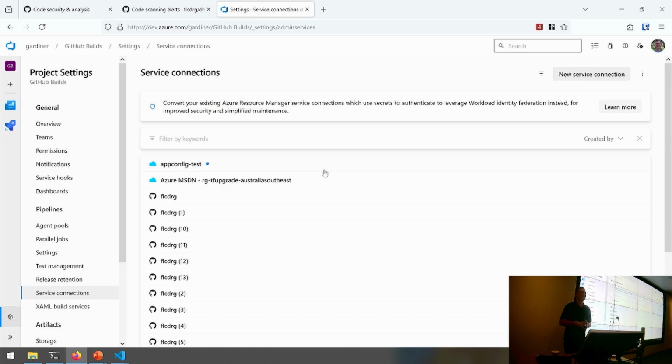Really what you want is to say, no, I want to know the first time somebody creates a new pipeline that wants to rely on this, I want to be able to approve that. So then you get a little prompt saying, this needs to be approved. And once it's approved, then it can use it.